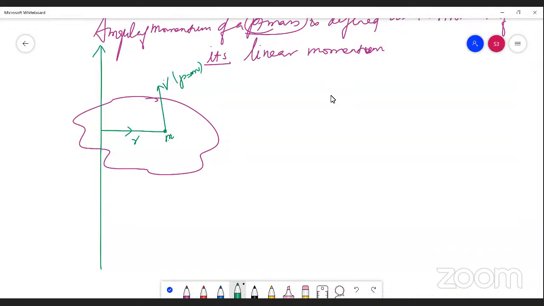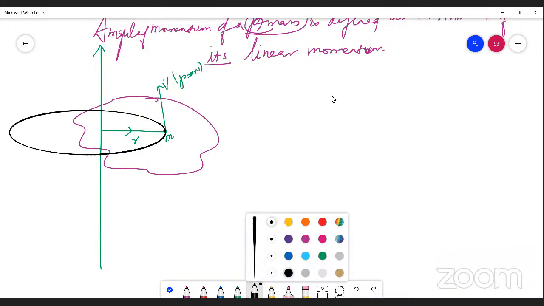If the rigid body undergoes a rotational motion, then we can say this is the moment of its linear momentum. Actually, this point mass is experiencing a moment. As I told you earlier, moment is nothing but turning effect.